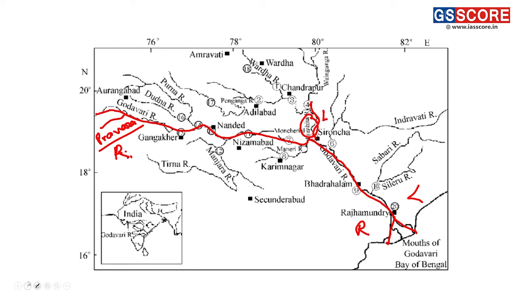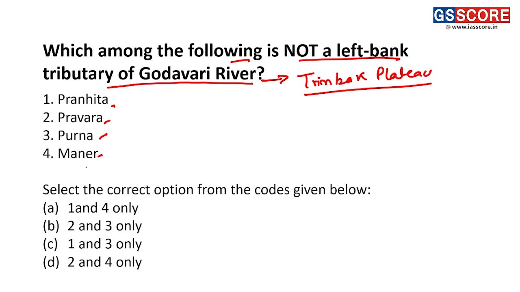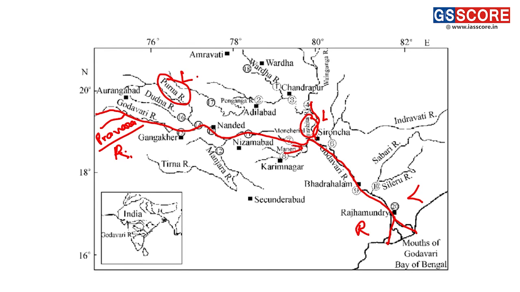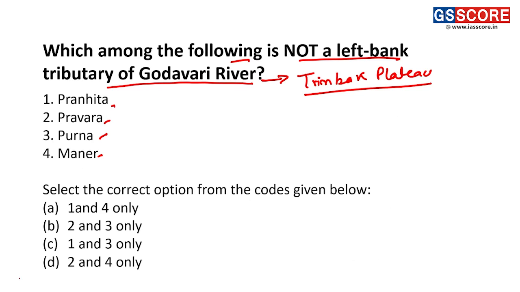So Purna river, we can see this is Purna river, and this Purna river is also a left bank tributary. Next is Maner or Maneri river. This is the Maneri river which is also a right bank tributary. Thus we can see Pranahita left bank tributary, Pravara right bank tributary, Purna left bank tributary, and Maneri, it is a right bank tributary.